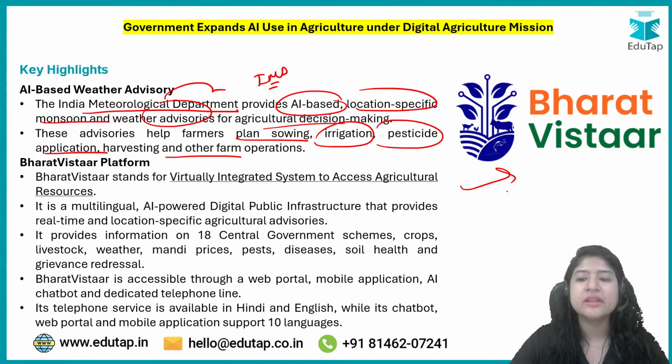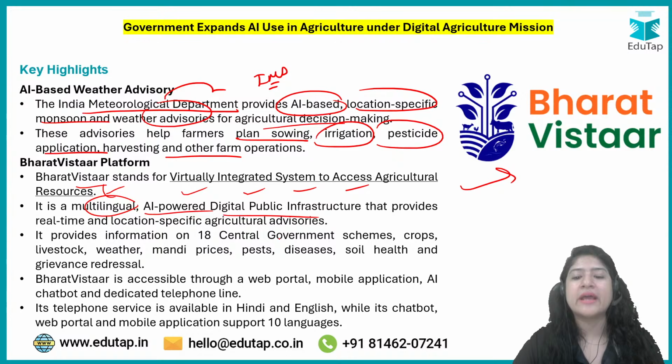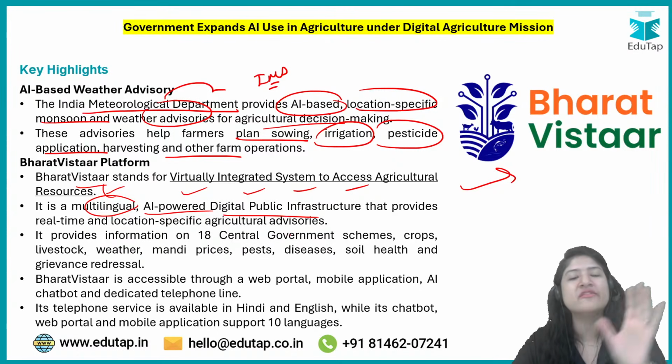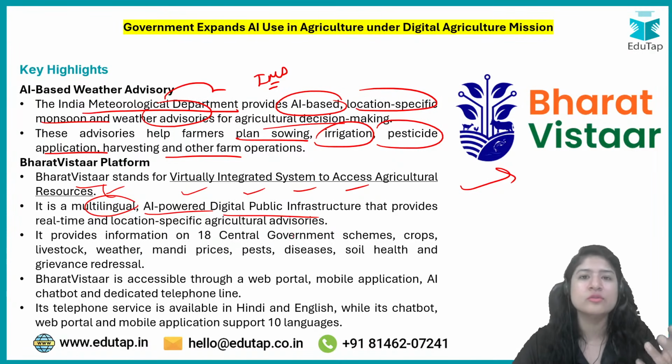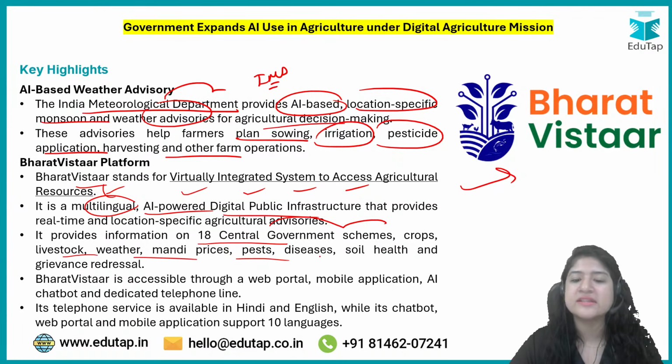Apart from that, we have this very beautiful concept of Bharat Vistar. Vistar has a full form: Virtually Integrated System to Access Agriculture Resources. It is a multilingual, AI powered digital public infrastructure, meaning it can be accessed in many languages. Initially, for different government schemes or different knowledge which the government wanted to share with the people, different portals were there. It is very hectic to go to a new portal for every piece of information, right? So Bharat Vistar has integrated 18 central government schemes, related to crops or general information on livestock, weather, mandi prices, pests, etc. Everything is at one place. That is Bharat Vistar.